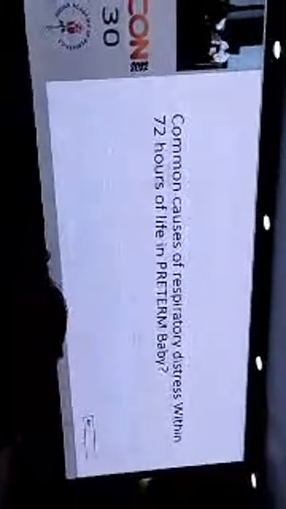So we need to decide and think about at what age of life, at what hours of life, the respiratory distress has begun. Definitely, on the basis of a differential, prioritizing our differential will help us lead to a proper diagnosis in distress in term babies. So I would like to ask, what are the common causes of respiratory distress within 72 hours of life in a preterm baby, Dr. Fadil?